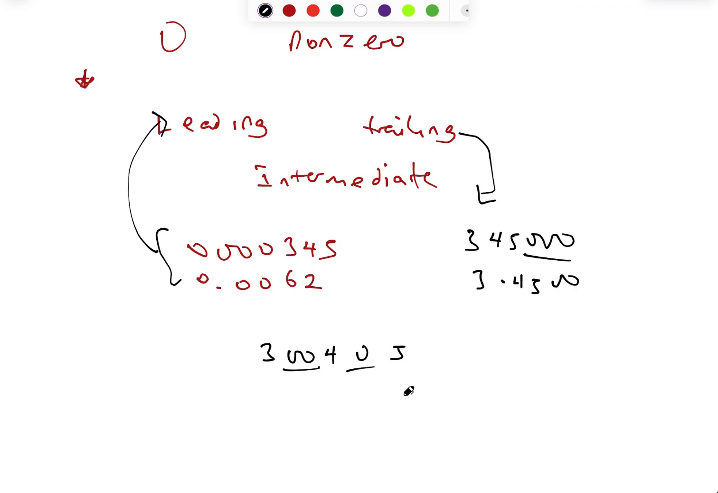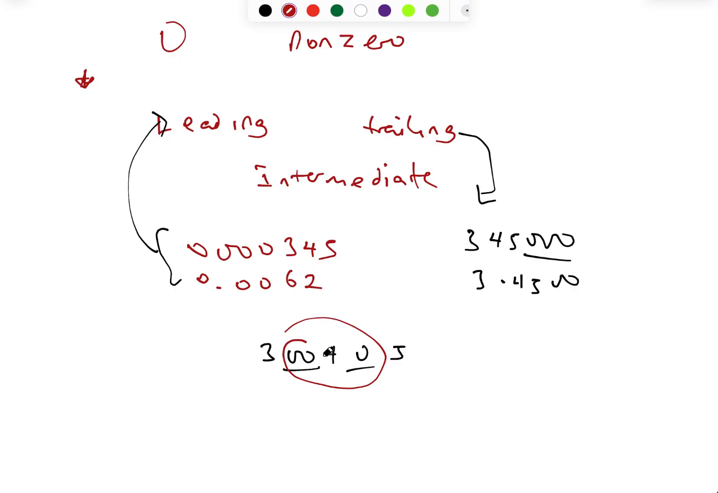First of all, let's settle this once and for all. The intermediate zeros are always going to be significant. Any intermediate zero is always going to be significant. So that's one case where they are significant. Now, leading zeros are not significant. Leading zeros are not what? Significant. So take note of that. All intermediate zeros are significant. Leading zeros are not significant.